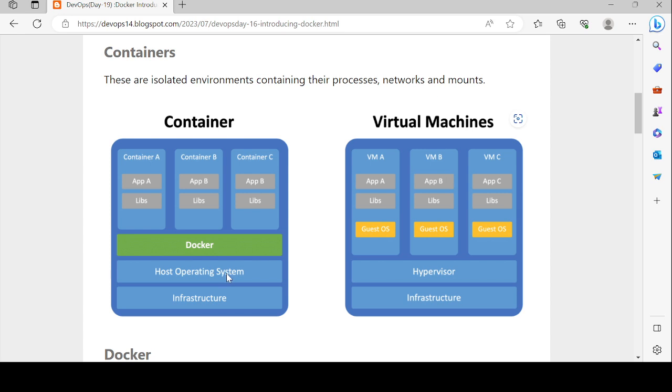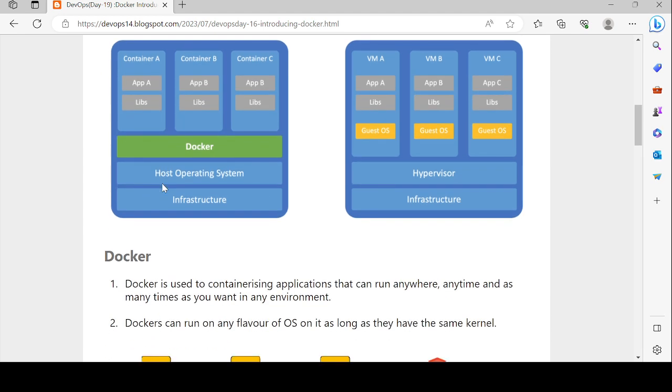On top of that we have installed Docker, where we run our containers, and the applications are present inside the containers with their libraries, which can run anywhere, anytime, as we want.